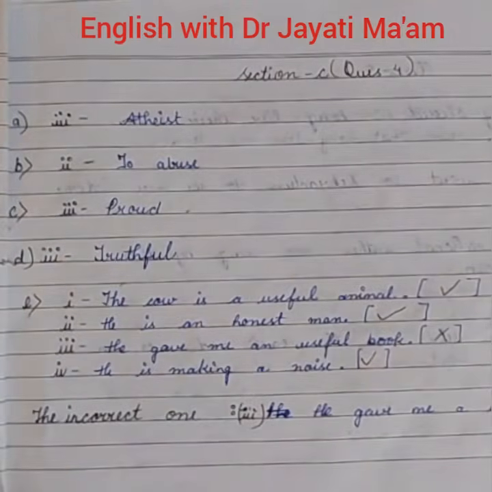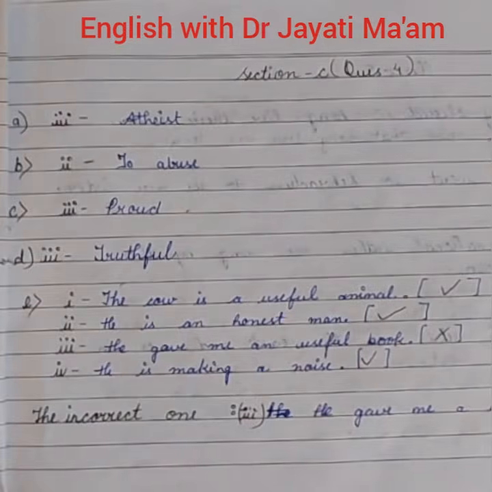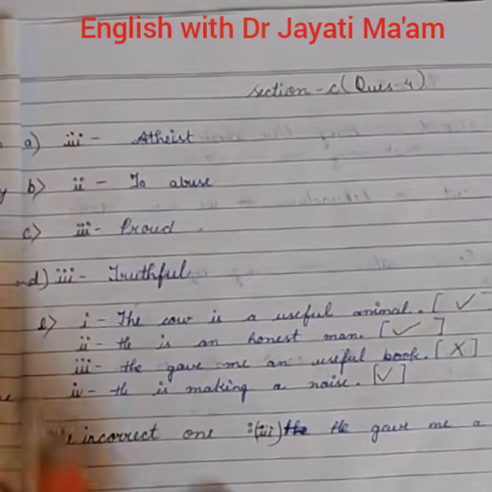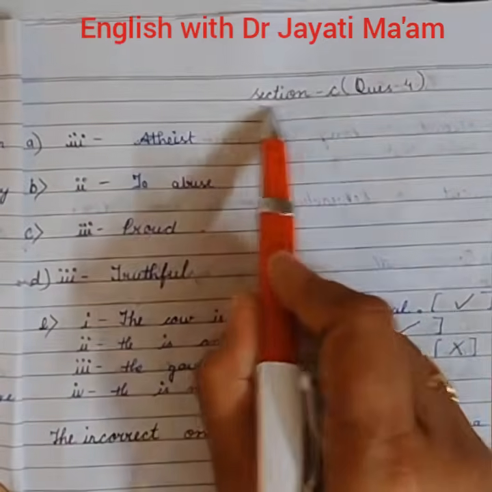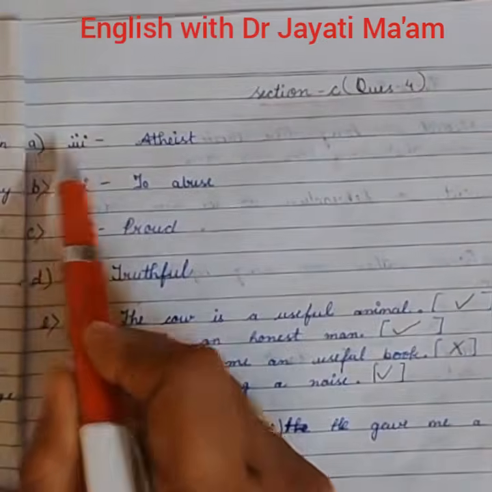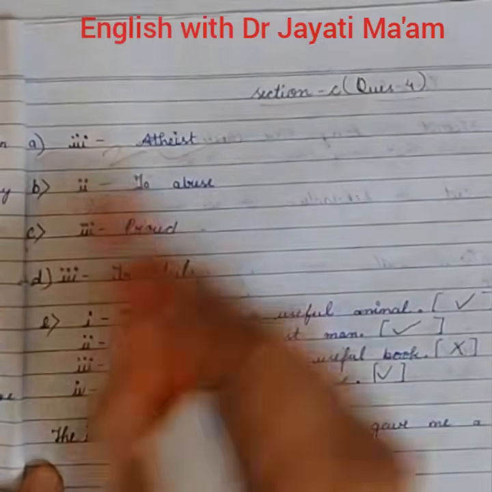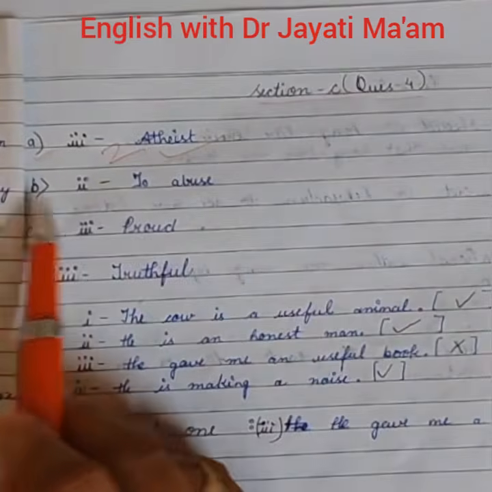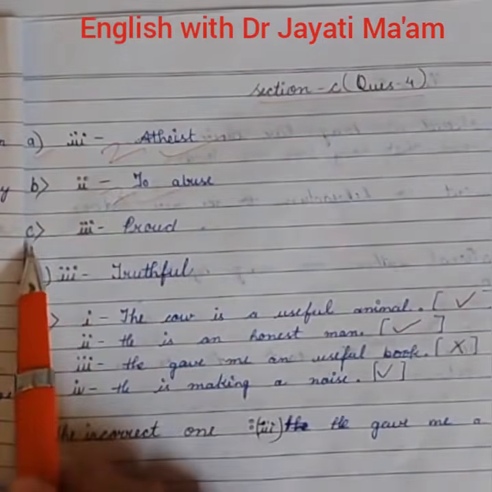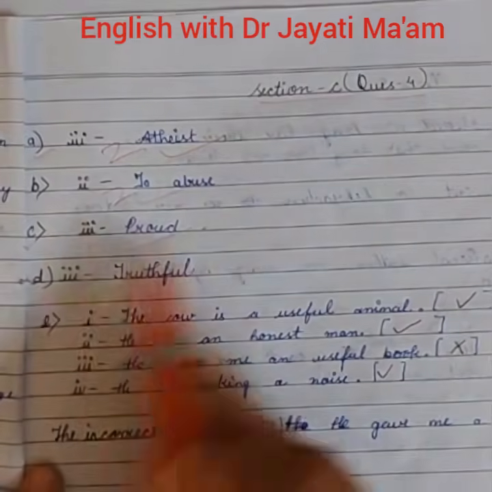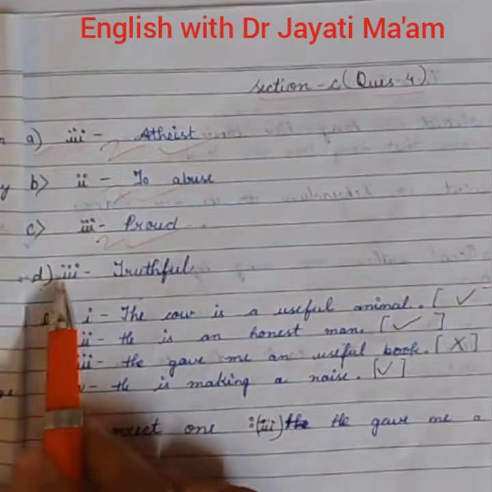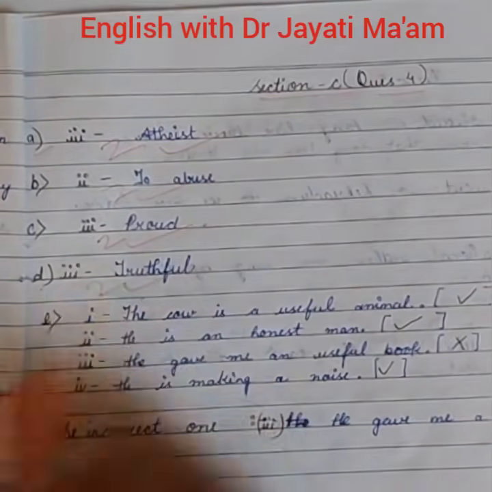So the next copy is, and I think this is my favorite student's copy, but I will not disclose her name here. So let's check it. She has written section C, question number 4. Very good. And question number A, option 3rd, atheist, correct, 2 marks. Question number B, second option, to abuse, very good, 2 marks. C, third option, proud, very nice. And D number, third option, truthful, very good.